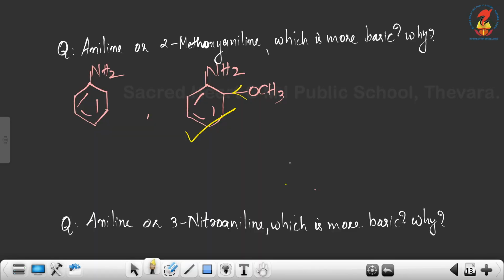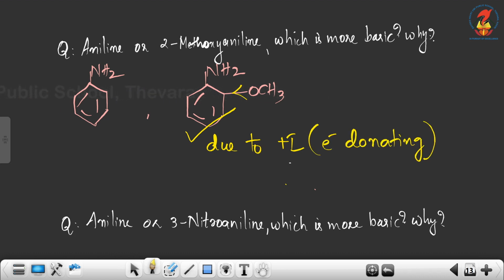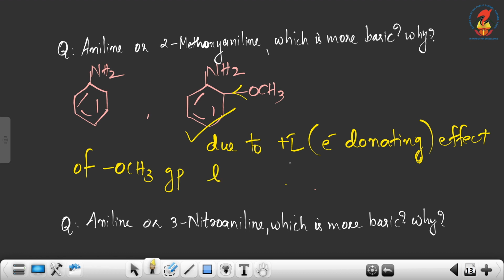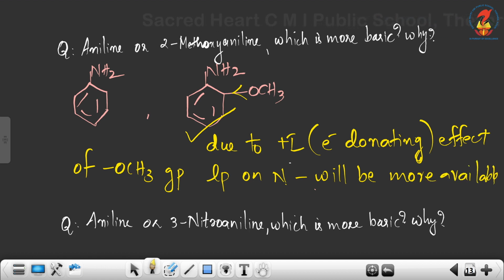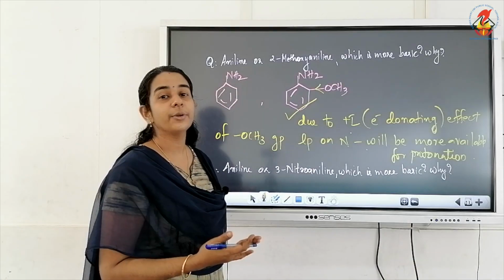The answer is methoxyaniline, and the reason is due to the plus I, that is electron donating or electron releasing effect of the OCH3 group, the lone pair on nitrogen will be more available for protonation, or electron density on nitrogen increases.